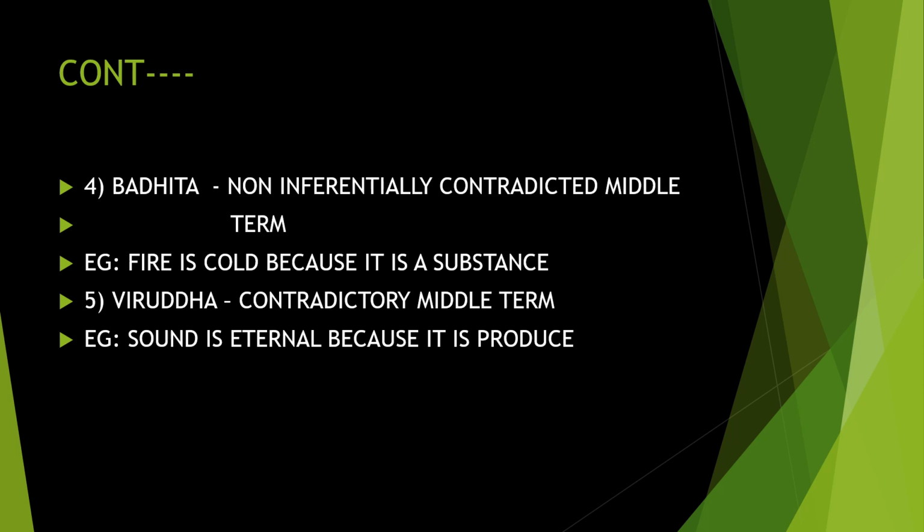Next is Badhita, the non-inferentially contradicted middle term. Without more detailed inference, we get the conclusion that it is wrong. Fire is cold because it is a substance. It is an absurd thing. From the sentence itself, it is clear that it is wrong. Fire cannot be cold, so it is contradictory by itself. That is what we call Badhita.